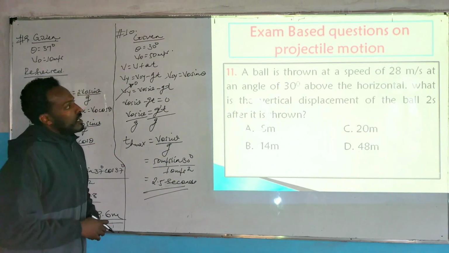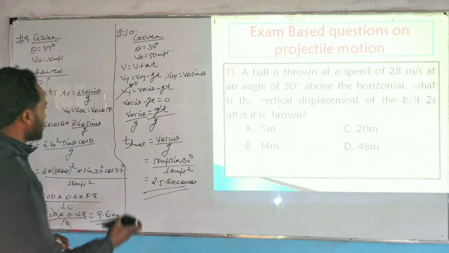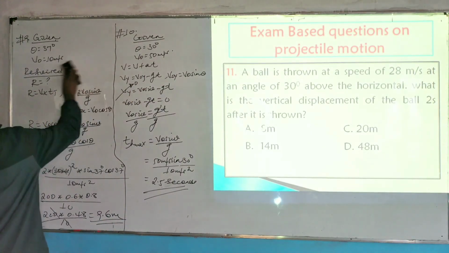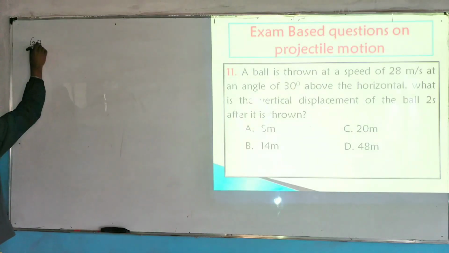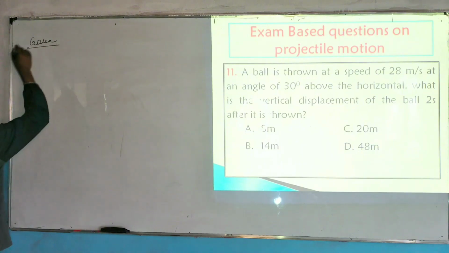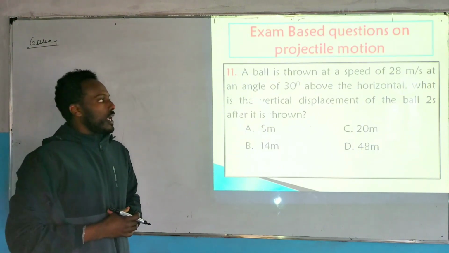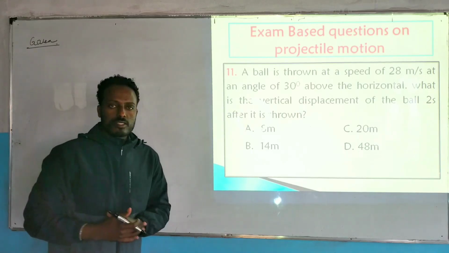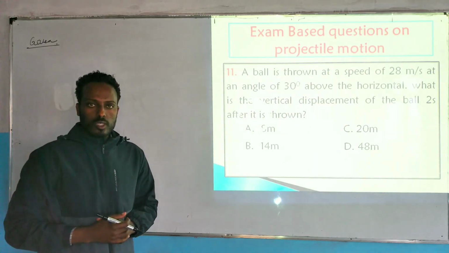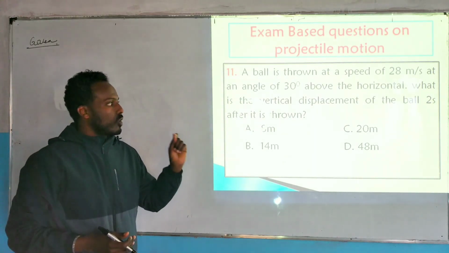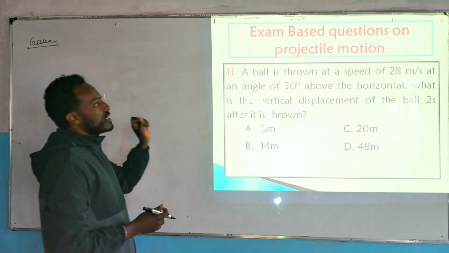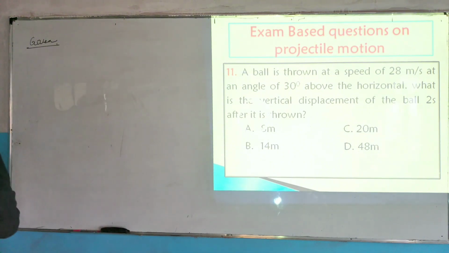Okay, let's do question number 11. Given, a ball is thrown at a speed of 28 meters per second at an angle of 30 degree above the horizontal. So the ball is thrown at an angle of 30 degree with an initial speed of 28 meters per second above the horizontal.